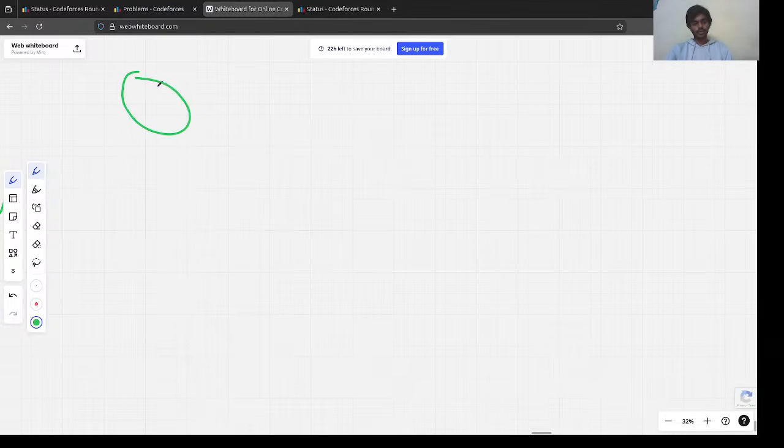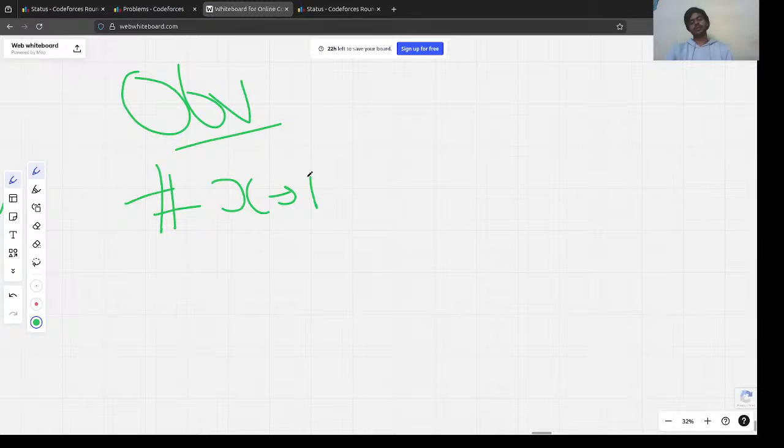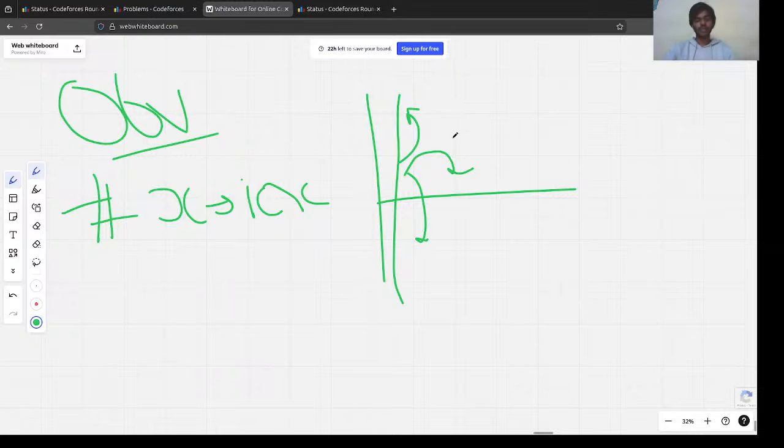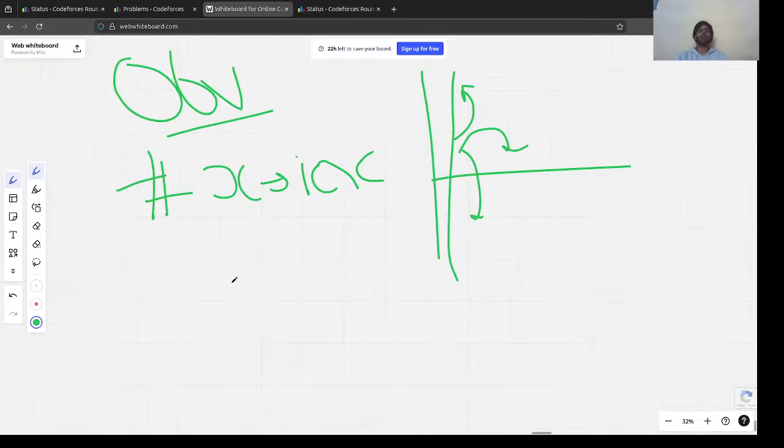So what are the observations here? The first observation is X always increases, right? We cannot reduce X. So if this is our timeline, we could go here, we could go up, we could go down. These are the three. In geometry problems, imagining or sketching a graph really helps. This is like a tip, right? So this is how I thought. First, X is always increasing. Okay, great.